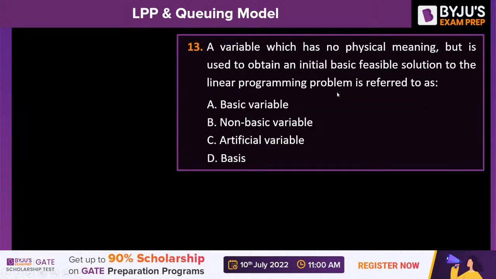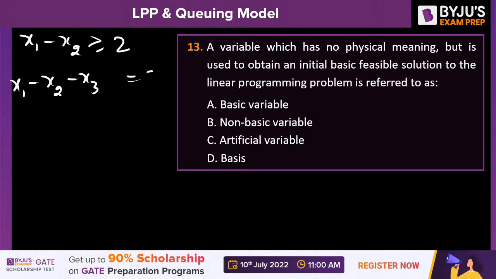Next, question 13 on the screen. A variable which has no physical meaning but is used to obtain an initial basic feasible solution to the linear programming problem is referred to as what? If the constraint is x1 minus x2 greater than 2, then to convert it into an equation, we will put x1 minus x2 minus x3 is equal to 2. Now to start the simplex method, this x3 is surplus.